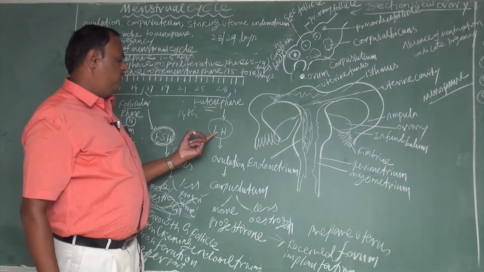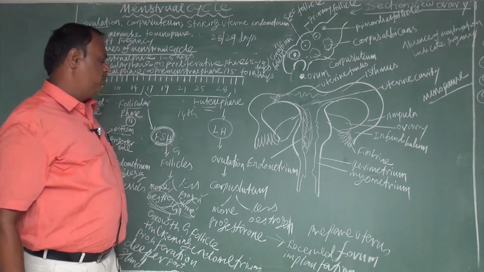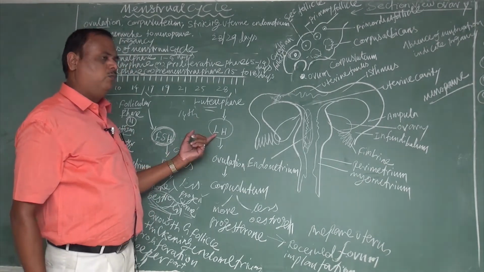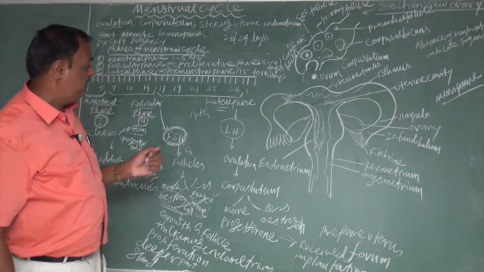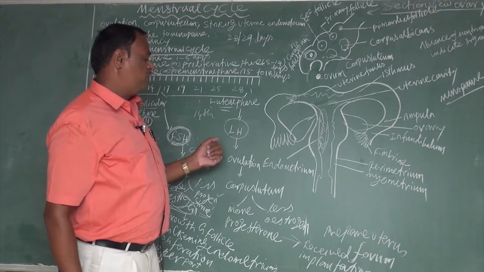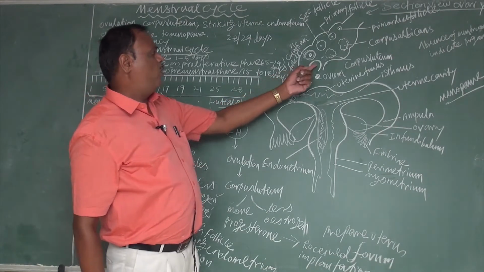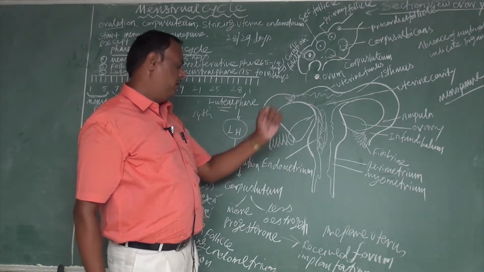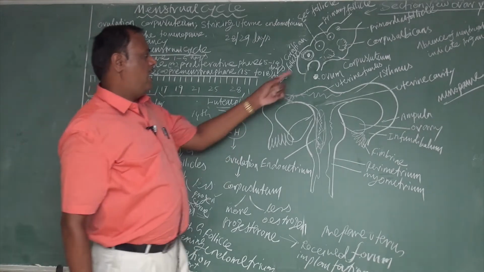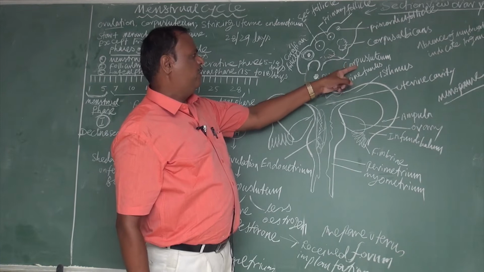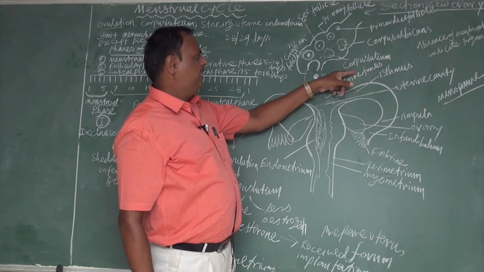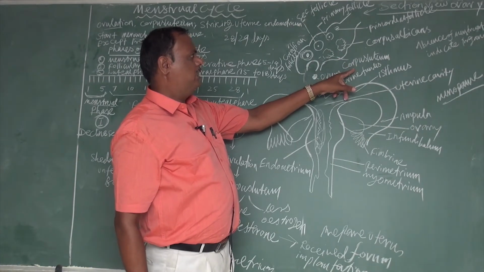The main hormone which initiates the luteal phase is the LH hormone, luteinizing hormone, which is secreted from the anterior adenohypophysis of the pituitary gland. Due to the stimulation of this hormone, the releasing of ova from the ovary, that is called ovulation. After the ova are released from the ovary, the empty Graafian follicle becomes a corpus luteum.